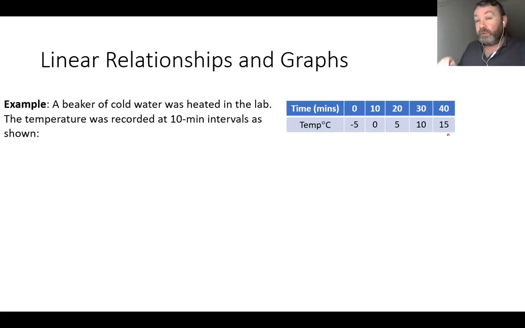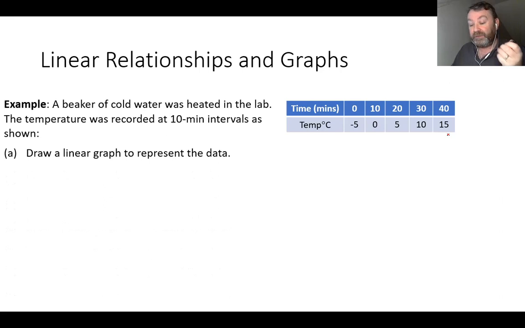Okay, and here what we're doing is we're heating up water. So we've got time on the x-axis from 0 to 40, and we have temperature on the y-axis going from -5 up as far as 15. So therefore, if we were going to draw this, we would only need the positive aspect of the x-axis. We would need the positive aspect of the y-axis as well, with a small bit given to the negative aspect of the y-axis. All right, so something similar to this one.